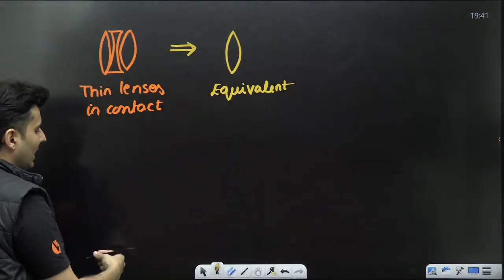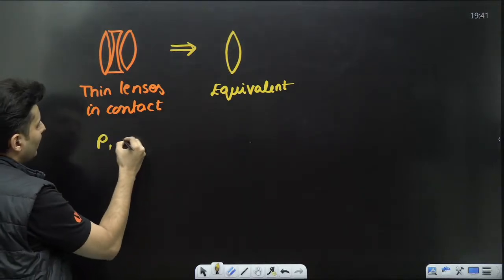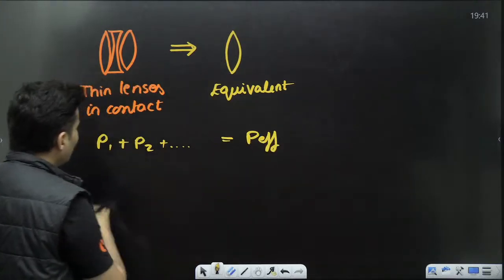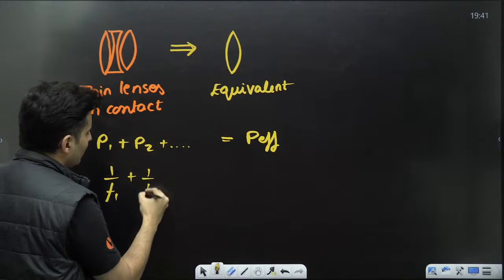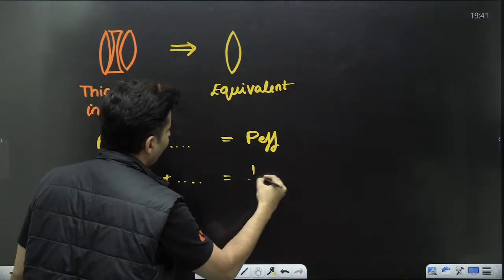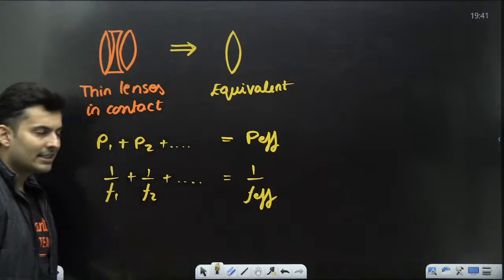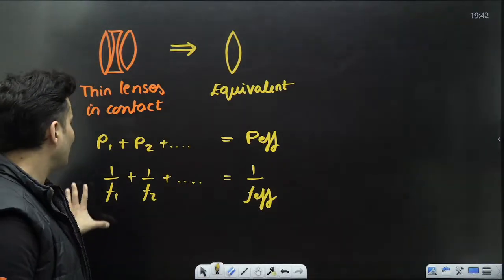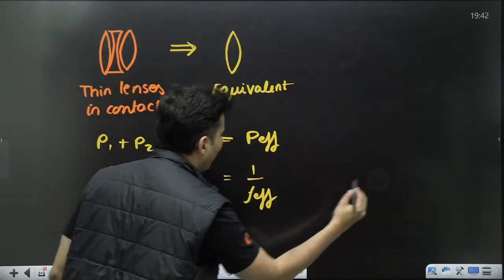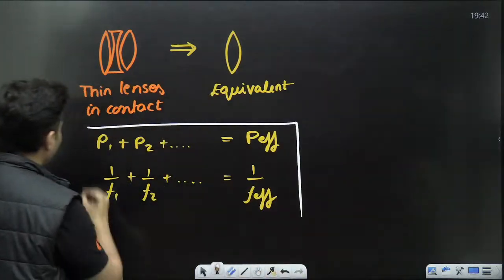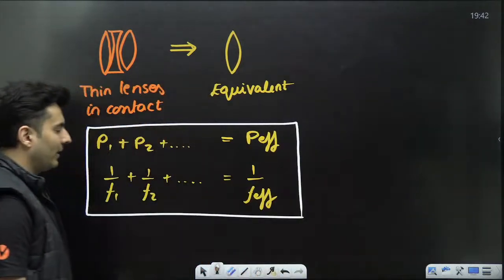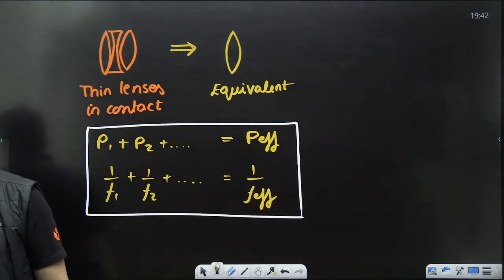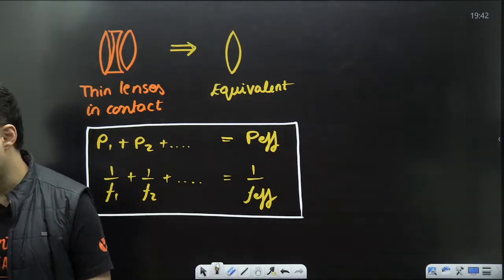And the formula for doing that is as simple as this. You take their powers and add them, you get the effective power. And we know power is 1 by f. So 1 by f1 plus 1 by f2 like that will be 1 by f effective. This is the formula which you use for combining lenses which are in contact. The powers get added, the reciprocals of focal lengths get added, just like resistors in parallel.